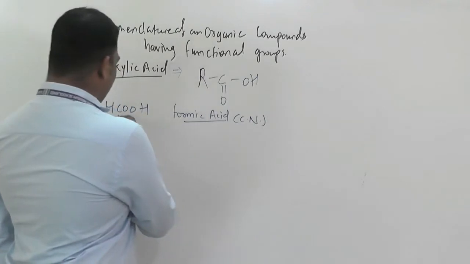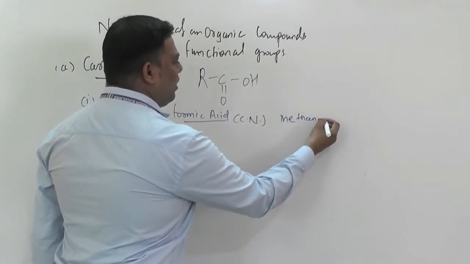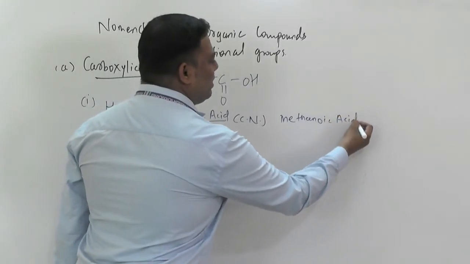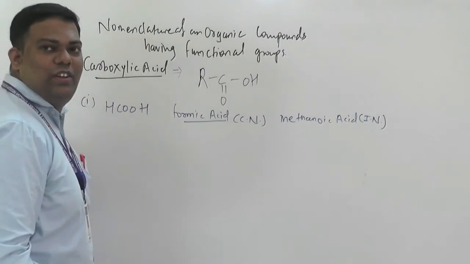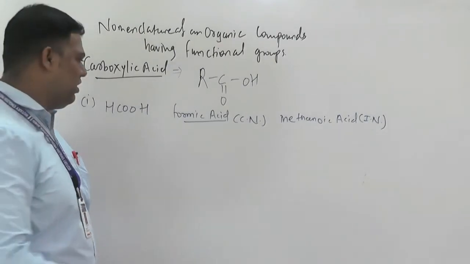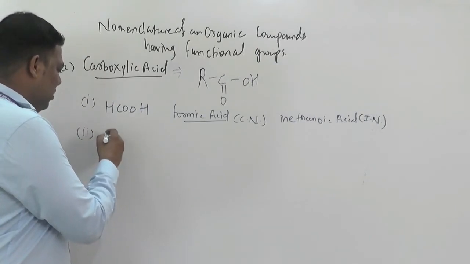And whatever methanoic acid, methanoic acid is what? IUPAC name. Understood? Methanoic acid is what? IUPAC name. Okay, so suppose if you are thinking next,